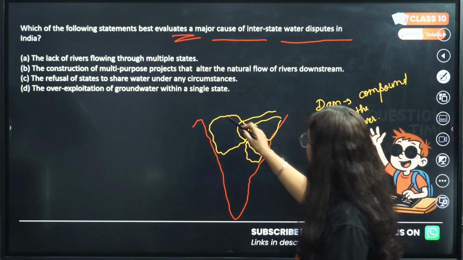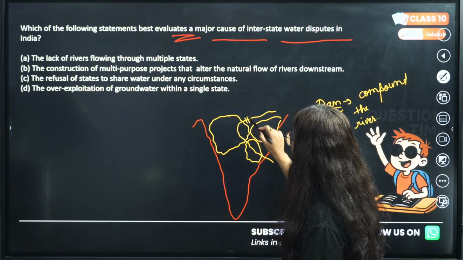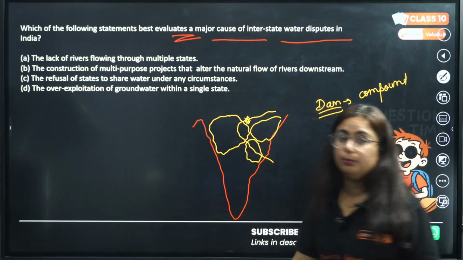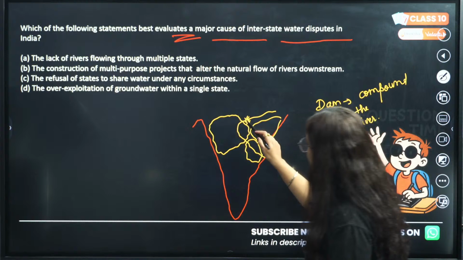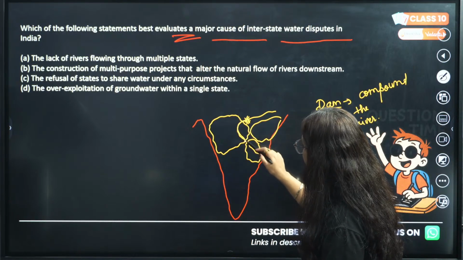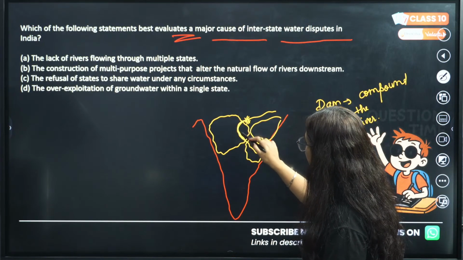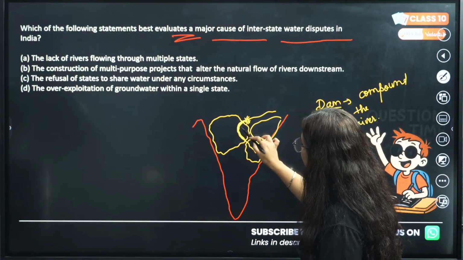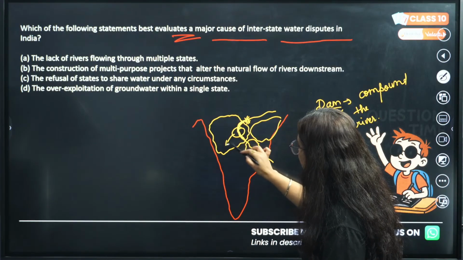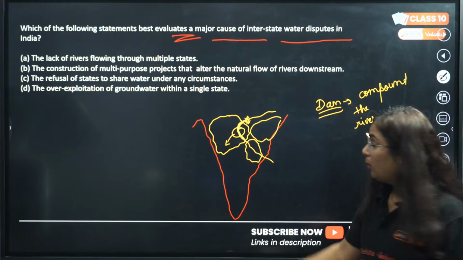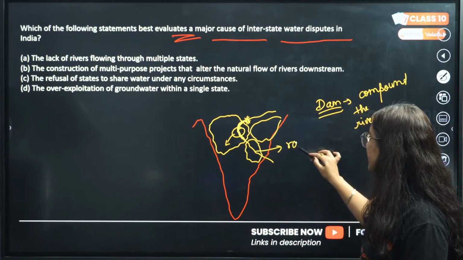Now what happened? The government made a dam on this particular region. Now Maharashtra is benefited from this particular river and started collecting its water. Will the other state raise its voice?